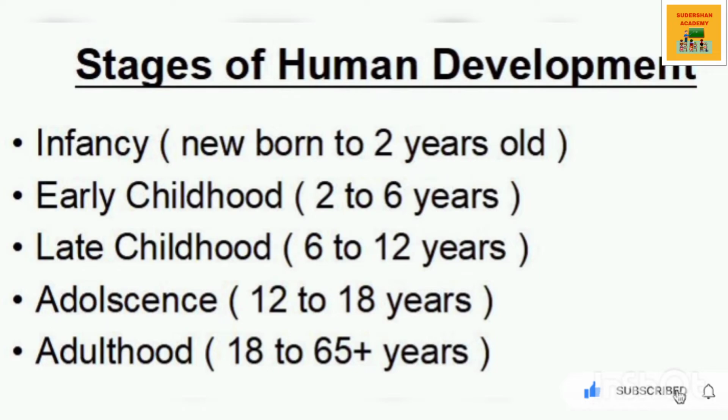Second stage is the childhood stage. Childhood stage is divided into two parts. First is early childhood, which consists of 2 to 6 year old children, and second is late childhood stage, which consists of 6 to 12 year old children. The early childhood is a time of tremendous growth across all areas of development. In this stage, the child likes to work independently and can take care of his or her own body and interact effectively with others. It is a sensitive period of language development.